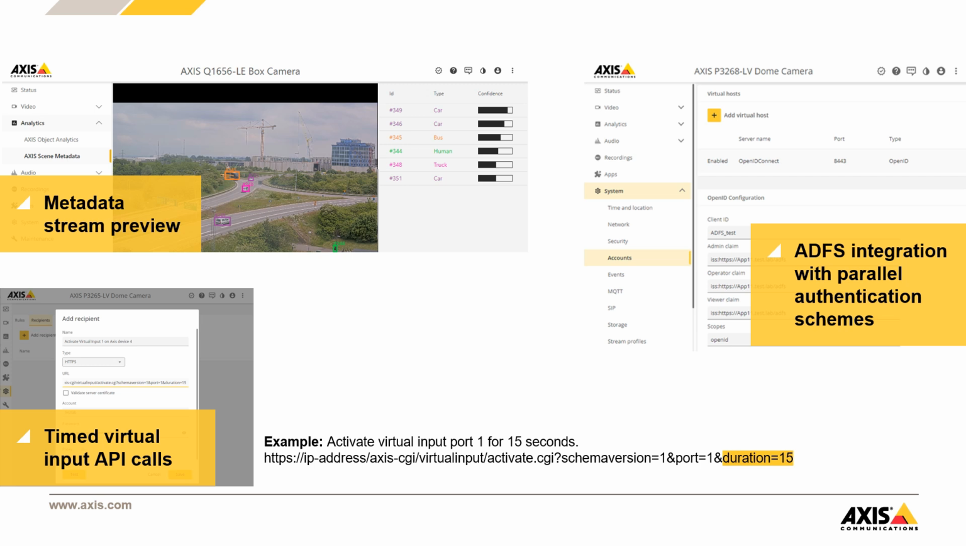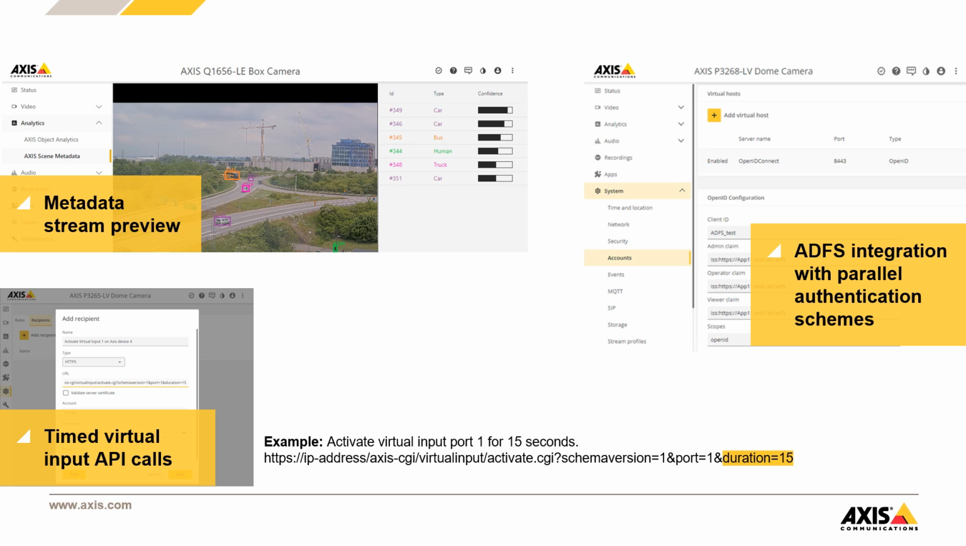To start with, it is now possible to preview the metadata stream from the web interface that allows you then to understand what objects are detected and how they are tracked in the scene. Also, for the ADFS Active Directory integration of Axis devices, we have now implemented a hybrid mode that allows for having digest authentication still available for backwards compatibility.